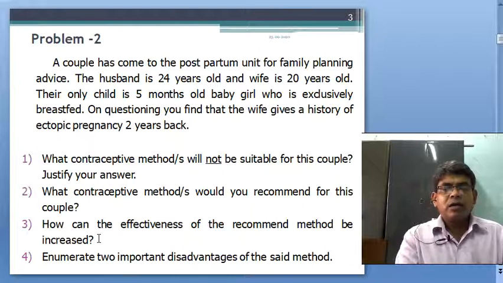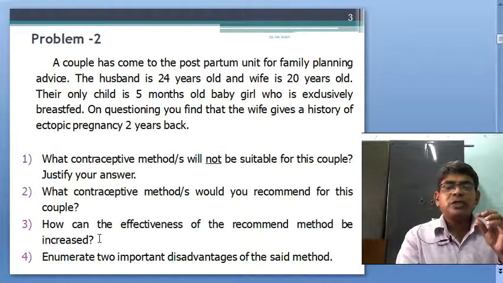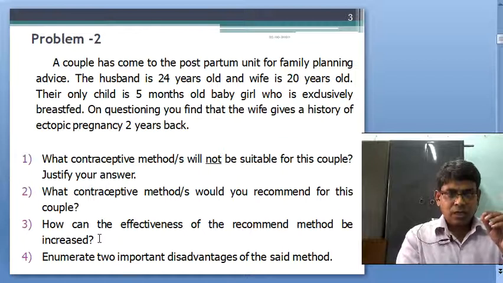And you must tell him to be careful and cautious about withdrawal, because at that time semen or ejaculate may spill into the vagina, and it causes pregnancy, that is contraceptive failure.